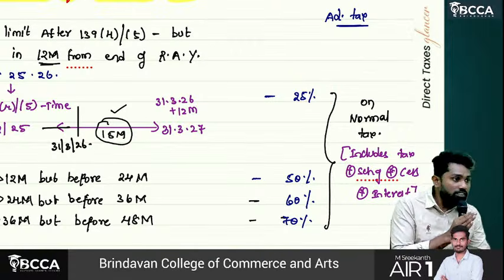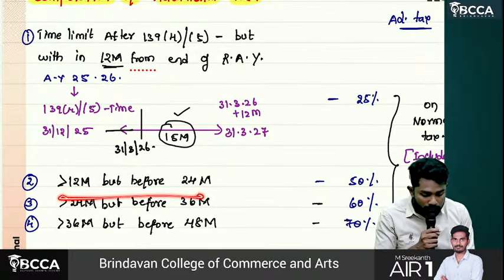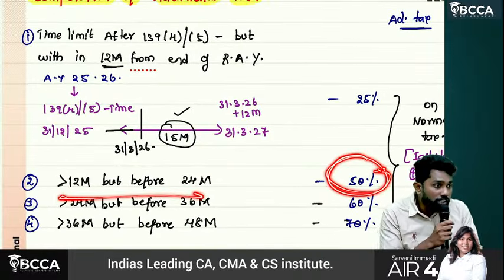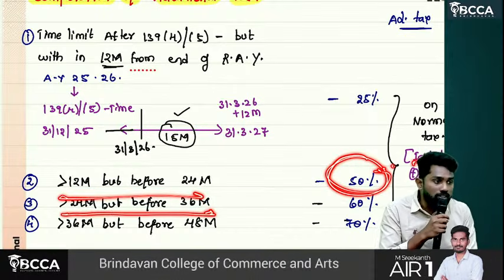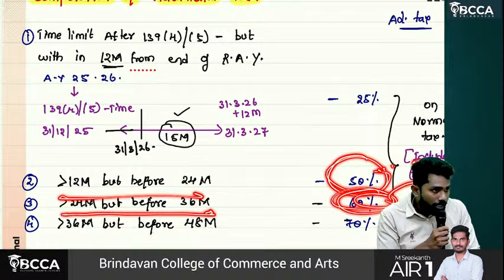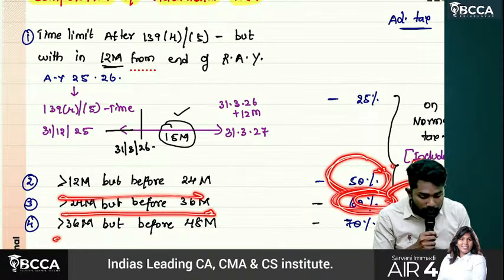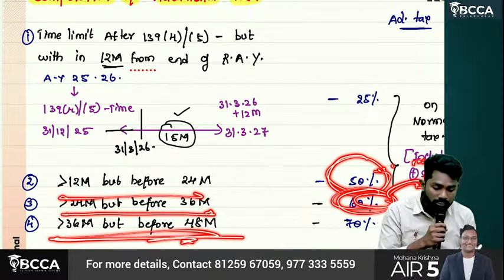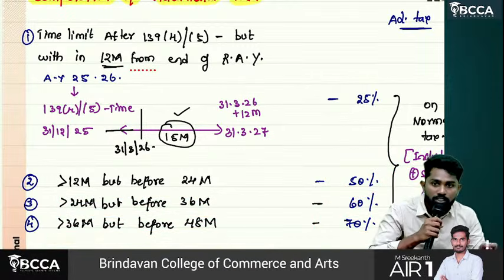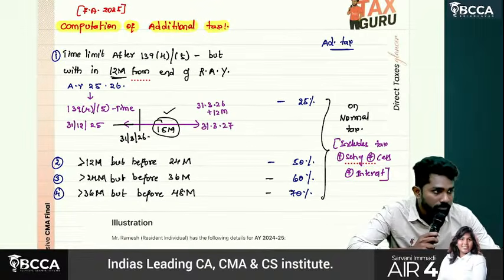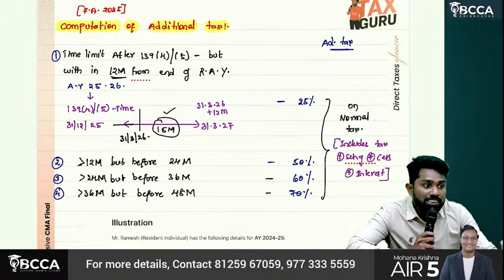Sir, after 12 months, but before 24 months, the additional tax is 50% on normal tax. If it is between 24 to 36 months, 60% on updated normal tax. If it is between 36 to 48 months, it is 70% on normal tax. Right, sir? So what is the additional tax to be paid?